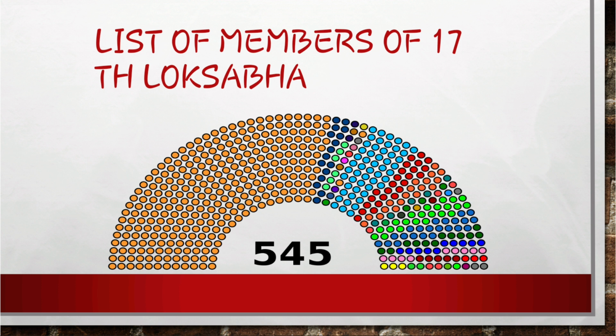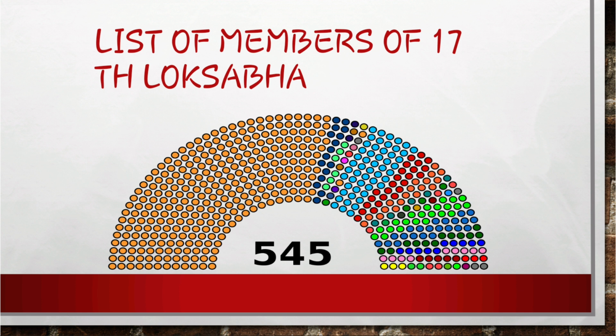At present we are having a total of 543 members, out of which 303 are supporting BJP, then JDU, dark blue you will be able to see, and then the light blue you could see LJP, then different colors.